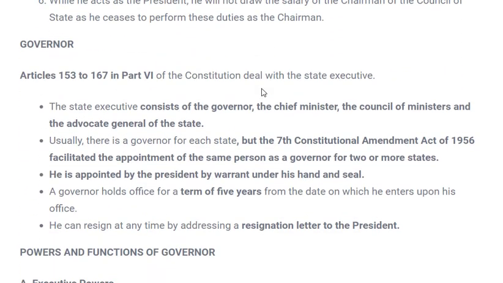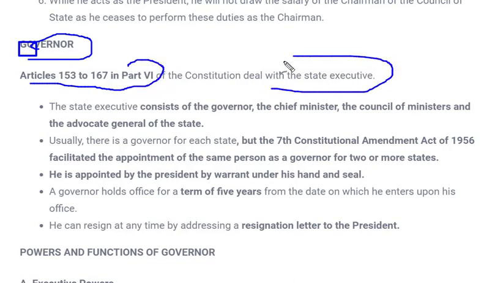The next very important member of union executive is governor. Now what is this governor? So governor is simply the head of state, as president was head of a country and governor is head of the state. It is written in article 153 to 167 of part 6, which deals with state executives, and state governor is the head. So what are these points? Let's see them one by one.